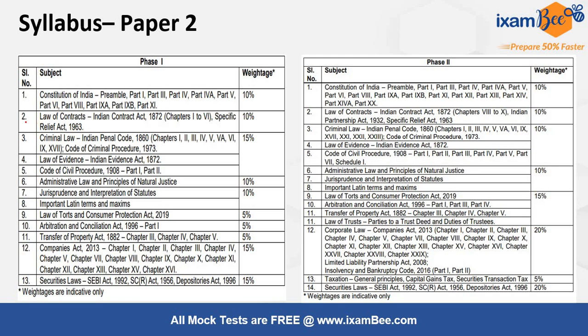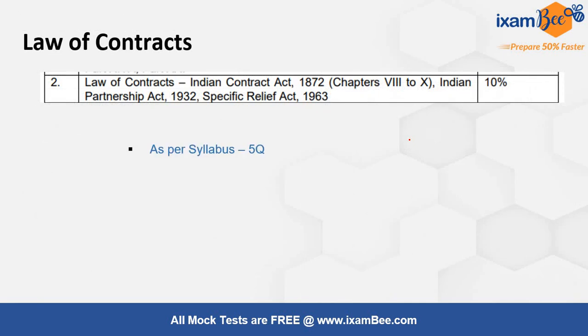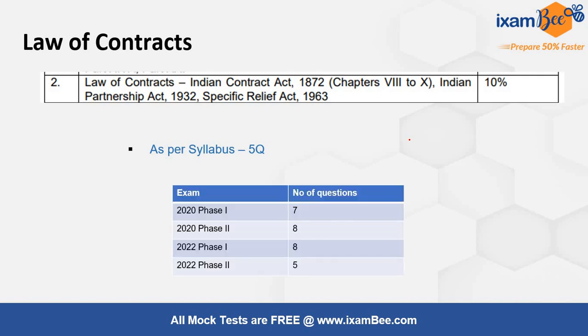Law of contracts का अगर आप syllabus देखोगे, it is Indian Contract Act chapters 1 to 6 and Specific Relief Act in the phase 1. In phase 2, it is having chapters 8 to 10 in Indian Contract Act, that is the second part of contract, along with Indian Partnership Act added to it and Specific Relief Act तो है ही. The weightage will be 10% in both the phases. So as per the weightage, you can expect around 5 questions. That 5 can become 4 also and it can become 7, 8 as well. But the range you can understand.